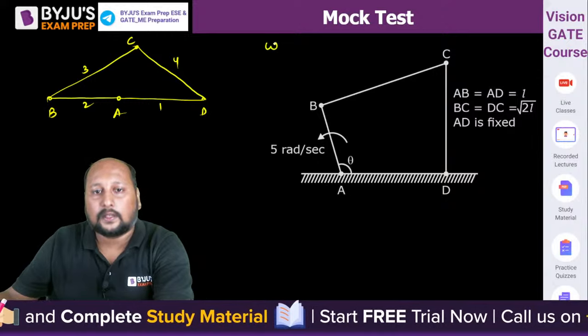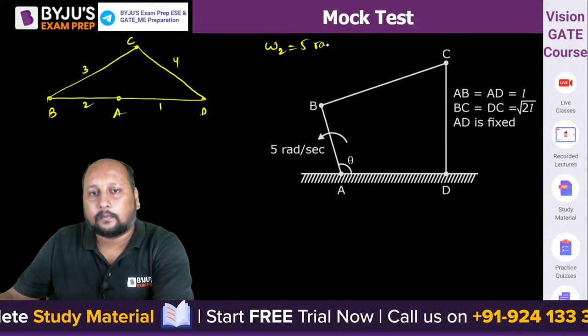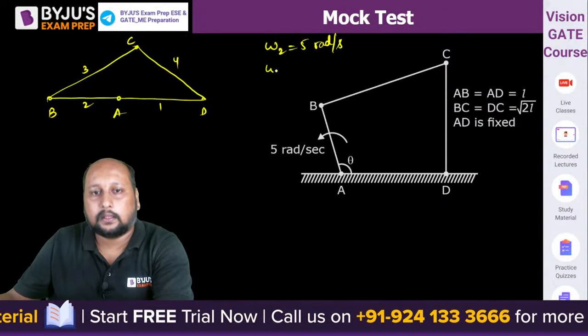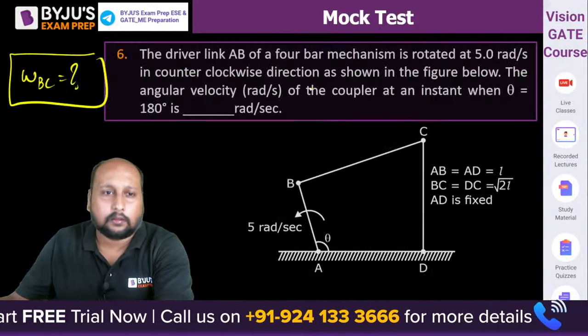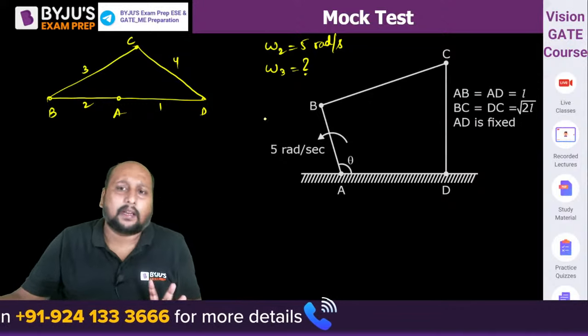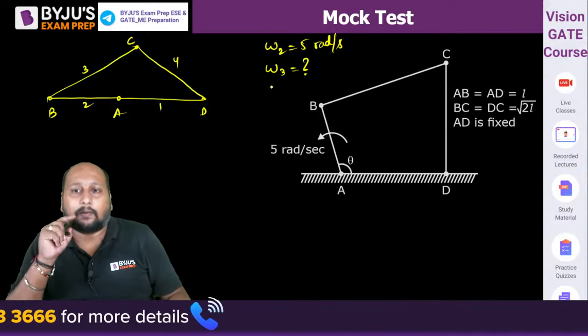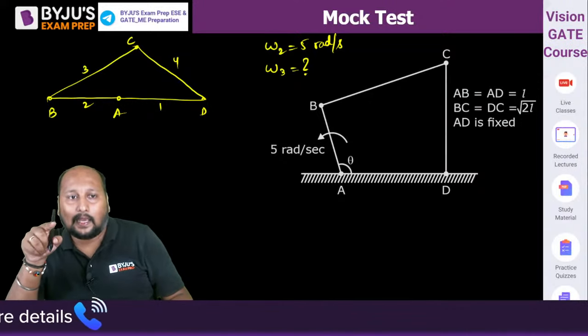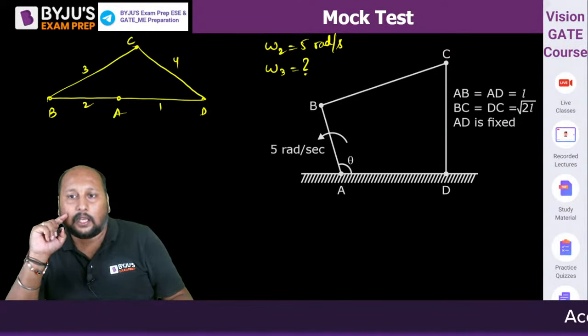So omega 2 is given as 5 radian per second, and they're asking you omega 3 value, है ना? BC का पूछा, omega 3 value. चलिए quickly. Only they are talking about the magnitude. The length is given AB is equal to AD.